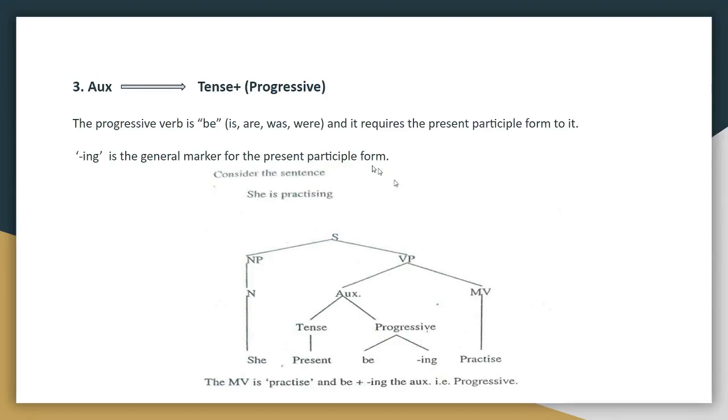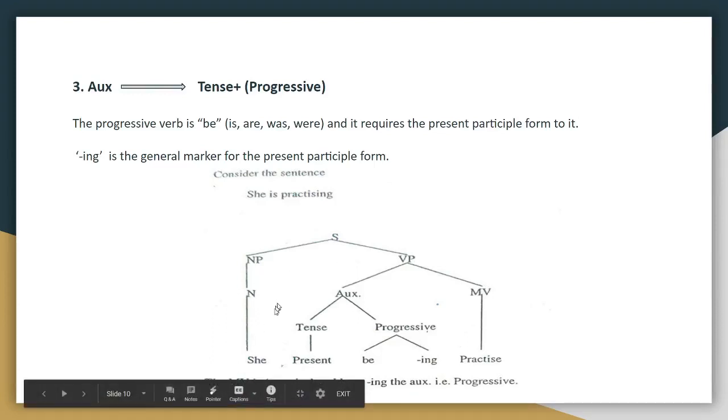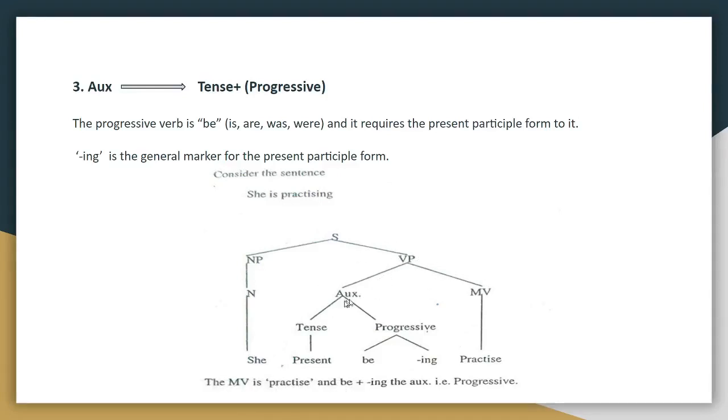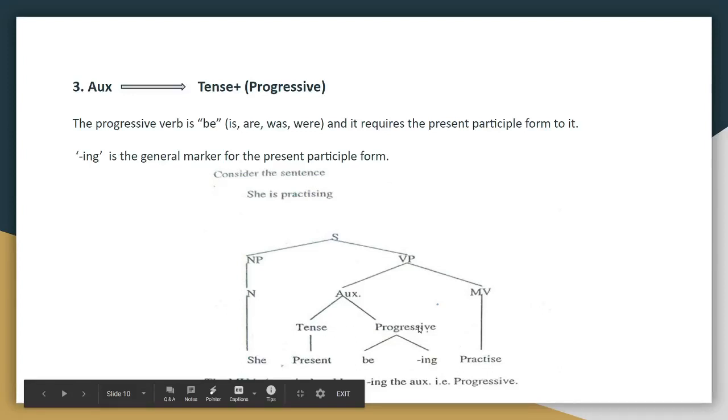Now let's consider the sentence, she is practicing. Okay, so we already know the tense of the sentence, which is present tense, and we also know that this is written in progressive tense. Okay, so now we are splitting it into two, NP and VP, and we are quite sure about the NP here, which is she, and now we are dividing the verbal phrase into two, auxiliary and main verb, and auxiliary can be again divided into two, tense and progressive.